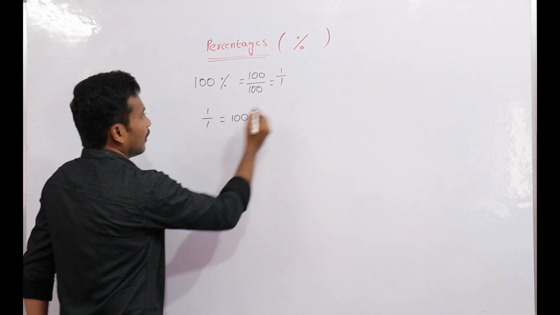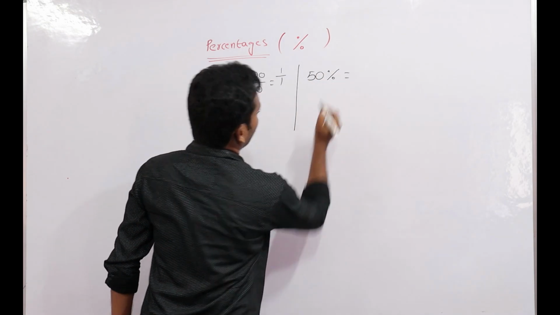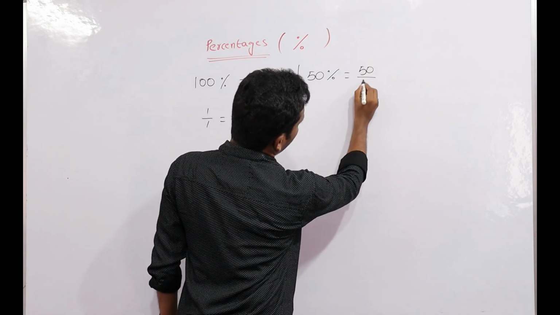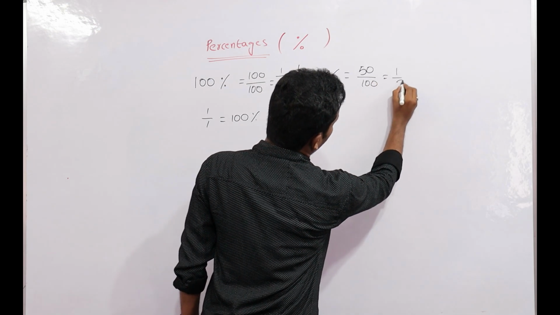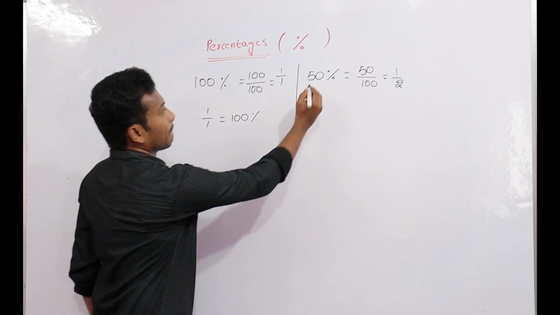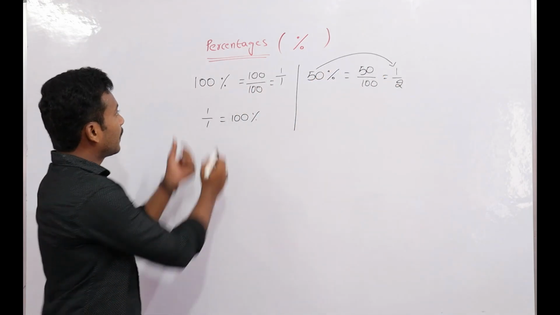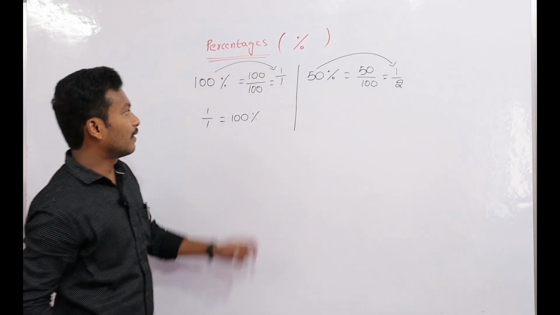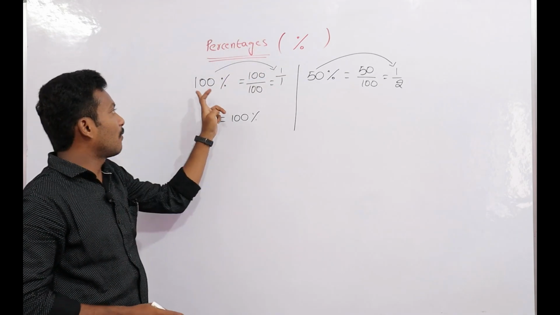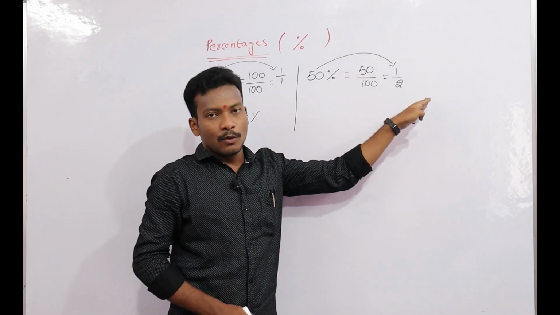Now 50%: how can we write it? 50 by 100, that is 1 by 2. From 50% this is converted into 1 by 2, and 100% to 1 by 1. 100% is a percentage and this is a fraction. This conversion is percentage to fraction.